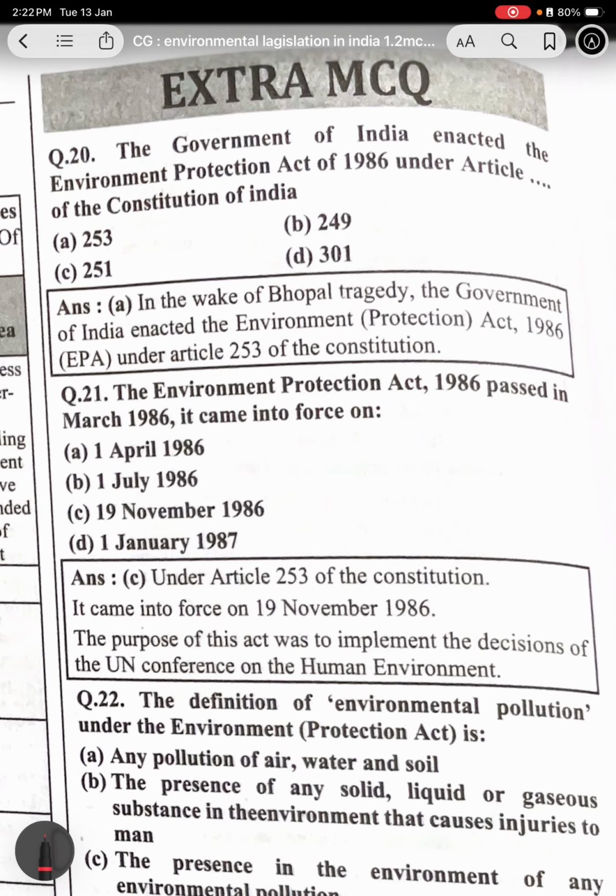Let us talk about extra MCQs. The Government of India enacted the Environment Protection Act 1986 under Article 253. In the wake of the Bhopal tragedy, the Government of India enacted the Environment Protection Act 1986.